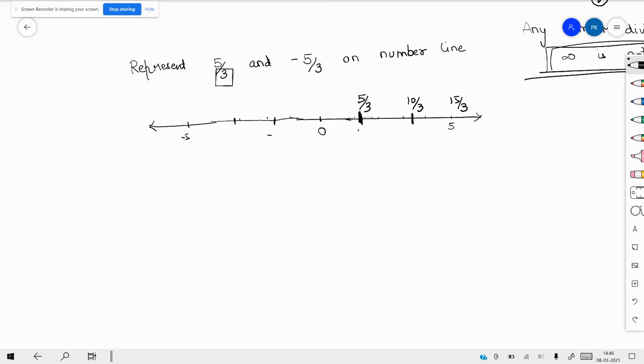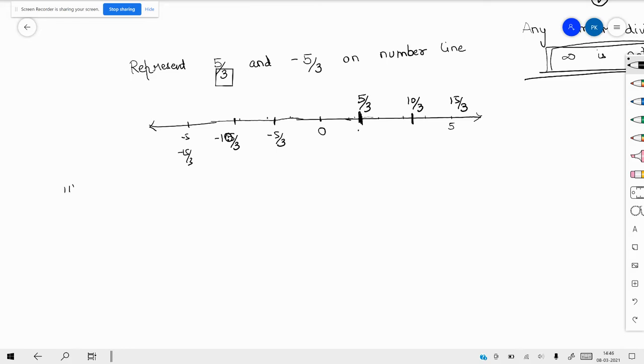This will be -5 by 3, this will be -10 by 3, and this will be -15 by 3, which is definitely -5. So this is the way we do it.